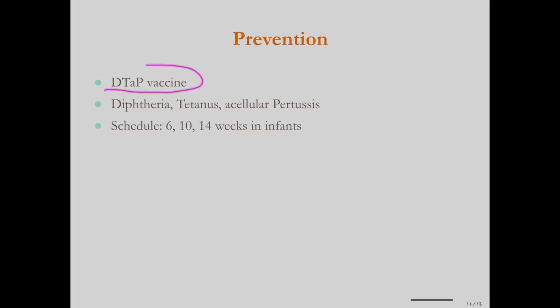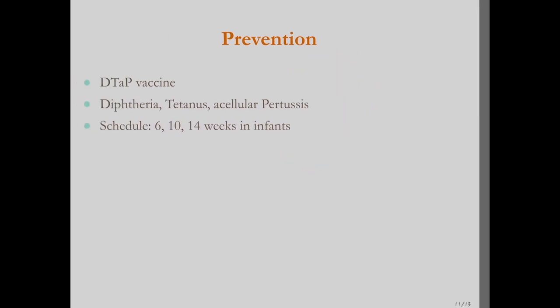And prevention can be done by DTaP vaccine. It includes diphtheria, tetanus, and acellular pertussis. It is given in the 6th, 10th, and 14th week, and also booster doses at 1.5 years and 5 years are given for the DTP vaccine.